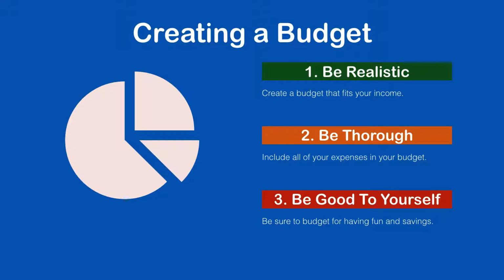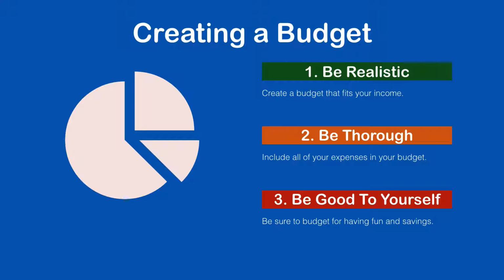First, let's take a look at creating a budget. We create budgets to help us track what we spend and to make sure that we do not spend more than what we have. People, companies, and even governments can get themselves into financial trouble when they spend more money than they earn. Good budgeting shouldn't stop at meeting basic needs like rent and food. You should also budget for savings to help you meet your financial goals.